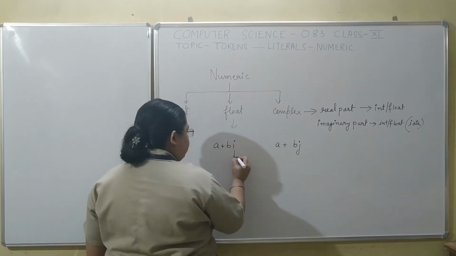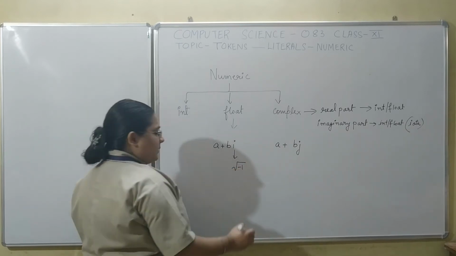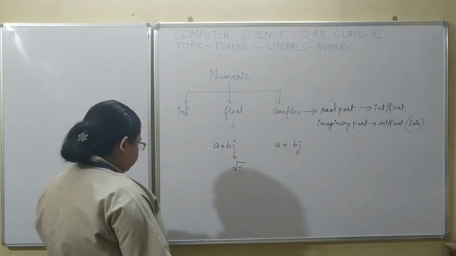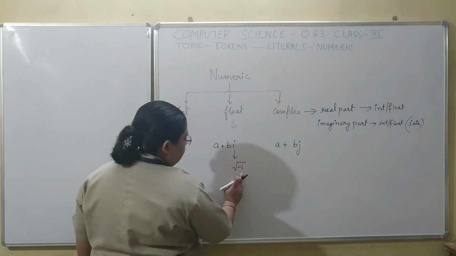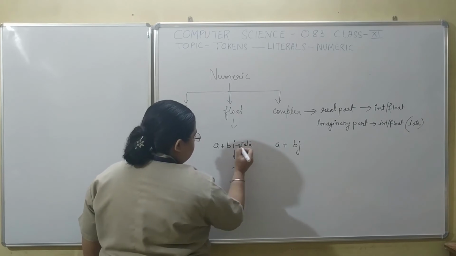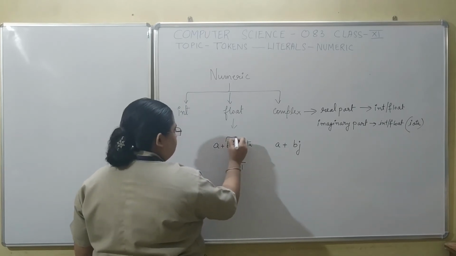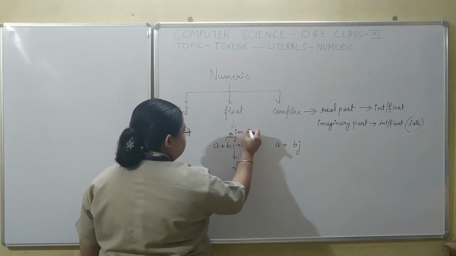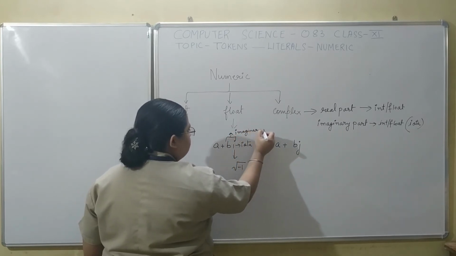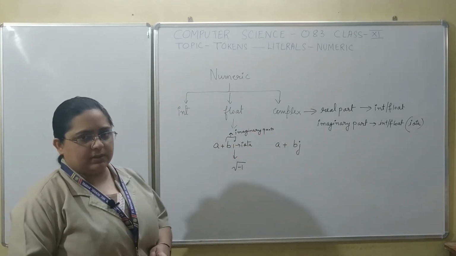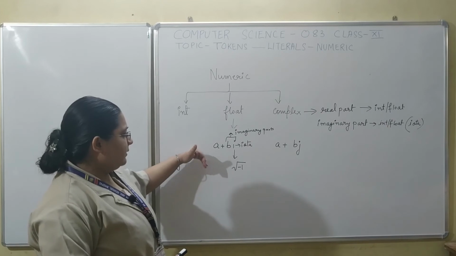So what does this i represent? Under root 1. So we have under root 1, and this is named as iota, and it represents that this part is an imaginary part. There are certain numbers which don't have their solution in the real part.